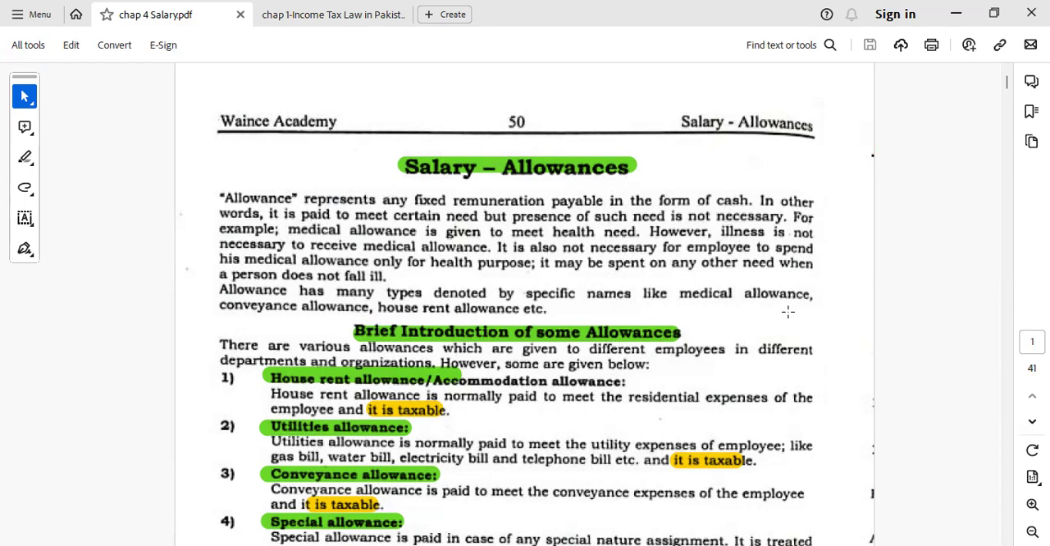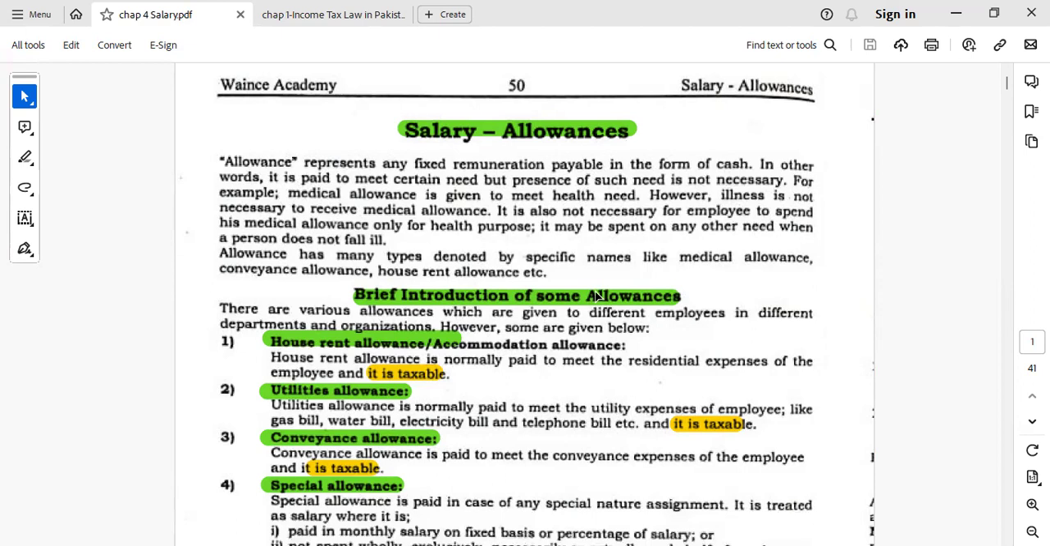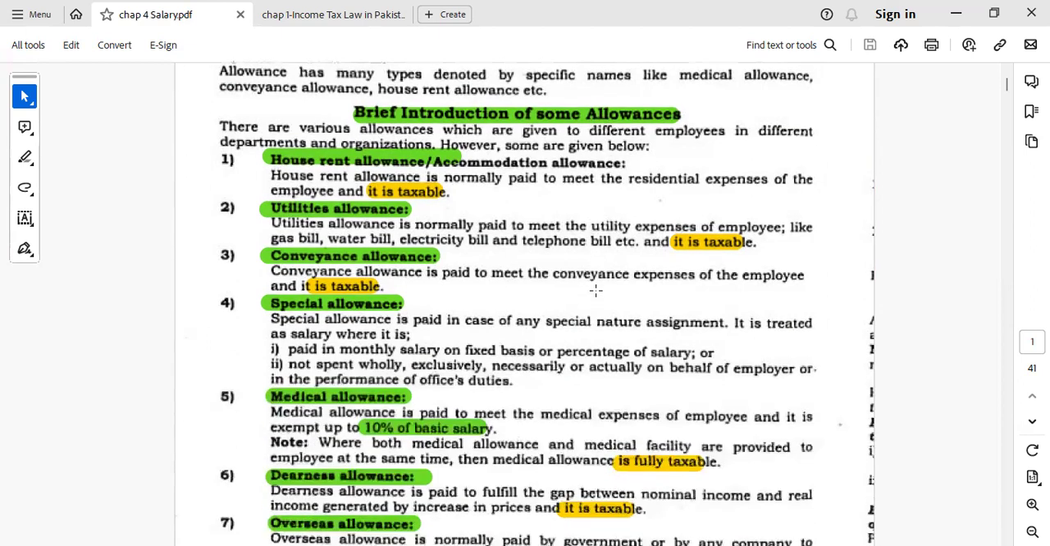So let's discuss the first part of the salary portion, and that is the salary and other allowances. Remember that there are various allowances which are paid to the employees other than the basic salaries. For example, house rent or accommodation allowances are given to the employees, which are taxable. Utility allowances, conveyance allowances and special allowances are given. They all are taxable. Medical allowances are given, so the condition is that 10% of the basic salary is added for tax purposes.